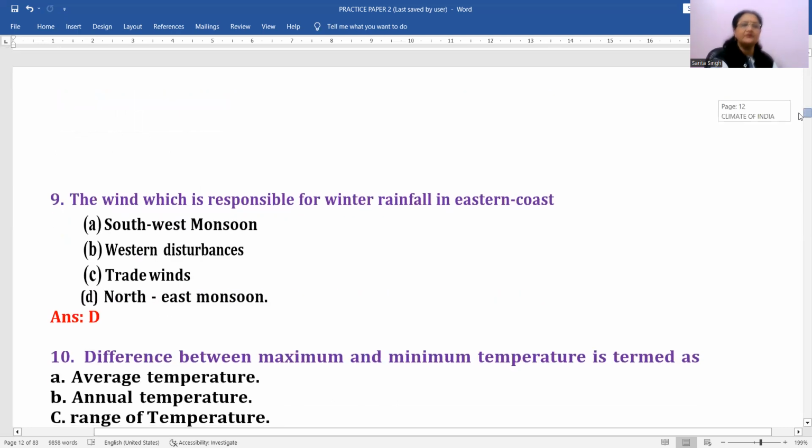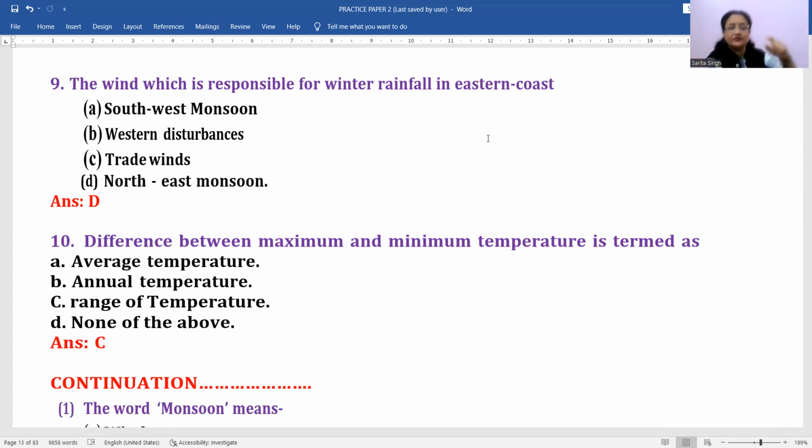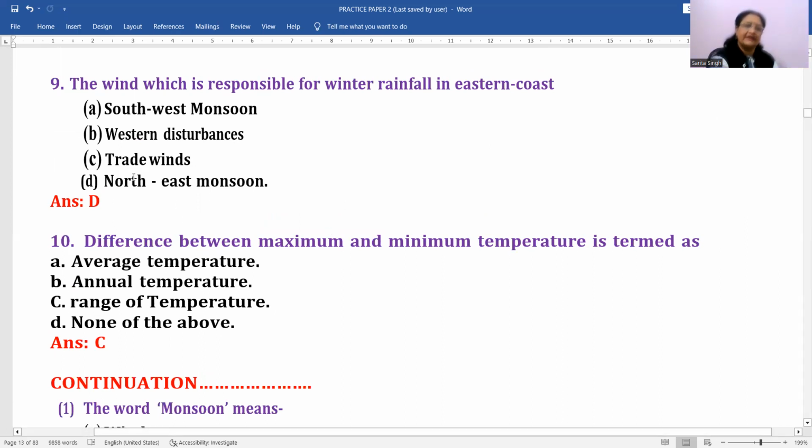Okay, then come to next. Next is the wind which is responsible for winter rainfall in the eastern coast. Eastern coast means which portion we are talking of? Coromandel coast. Okay, so on the Coromandel coast, which wind causes rainfall? Again during winters. Which monsoon blows here in winters? That is the North East monsoon and it causes rainfall over the Coromandel coast. So D will be the correct answer for this.